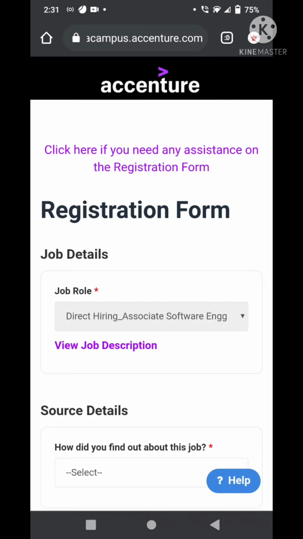So today we are talking about a new opportunity for engineering students. So the job role is for direct hiring associate software engineer and it is provided by Accenture. Now we look at the job description.